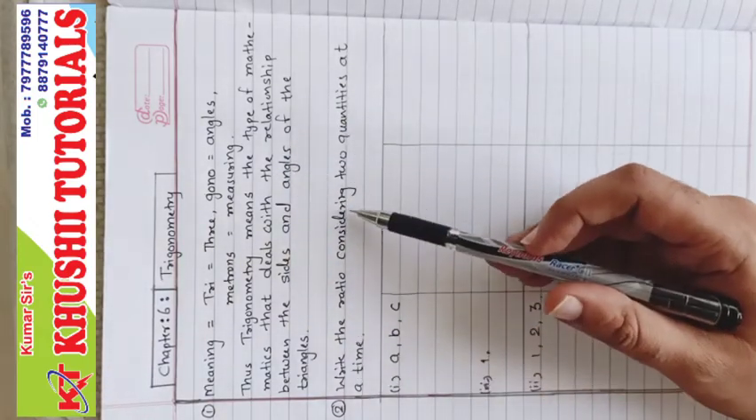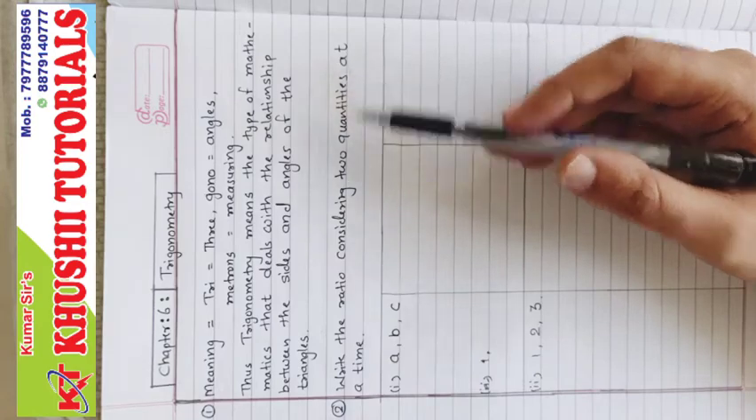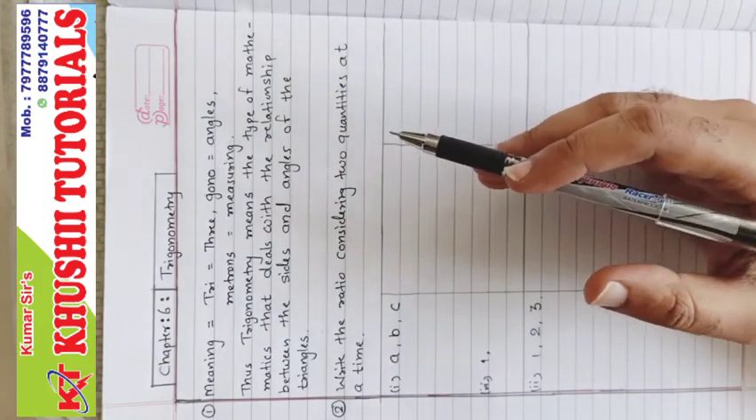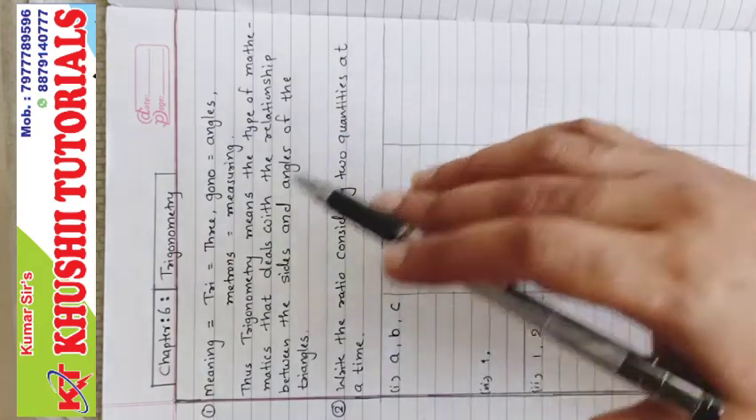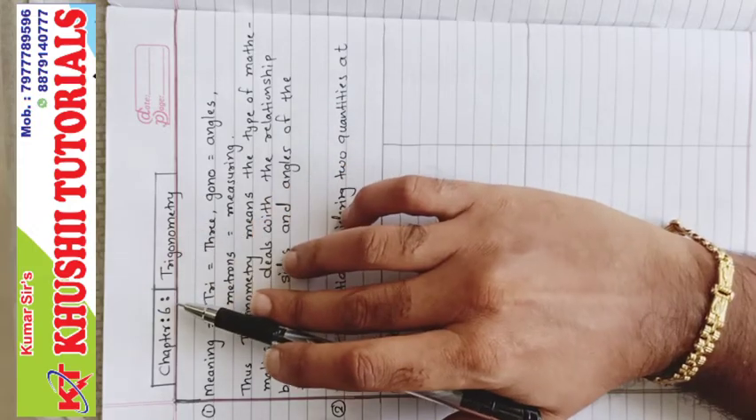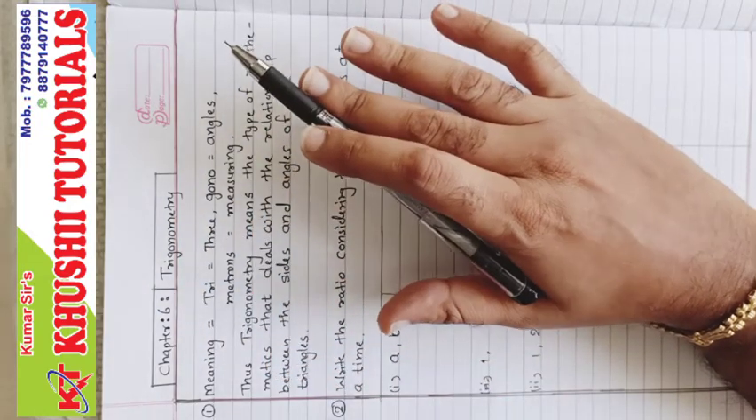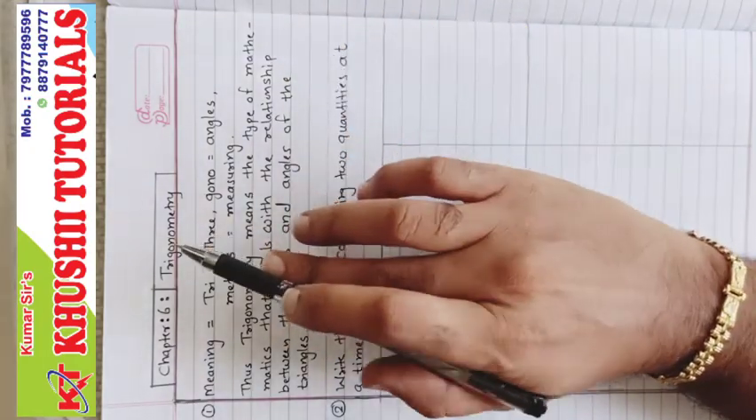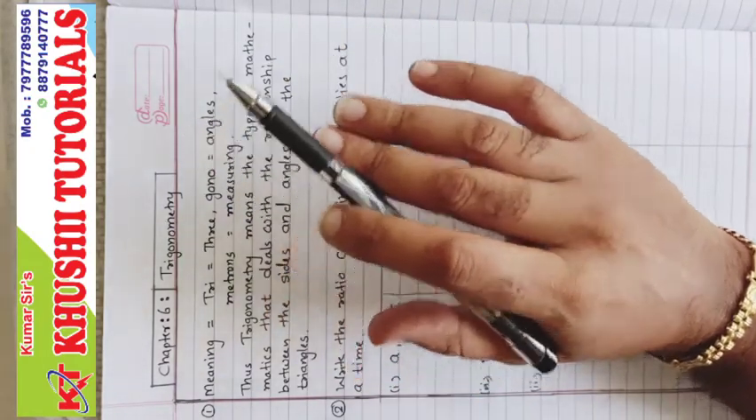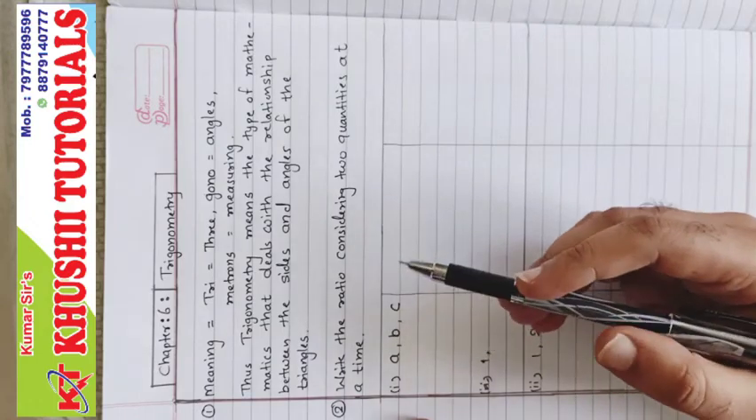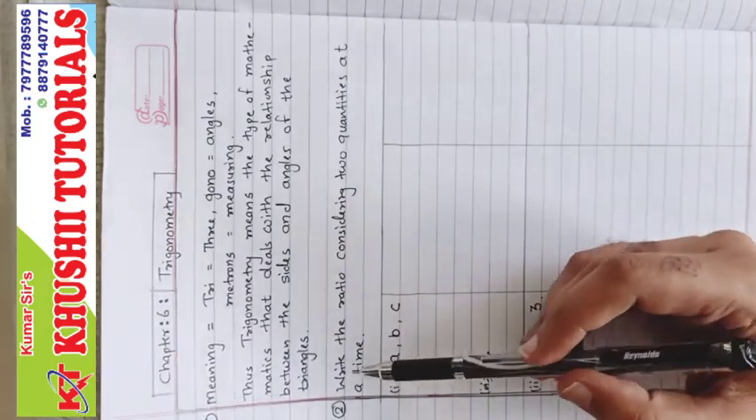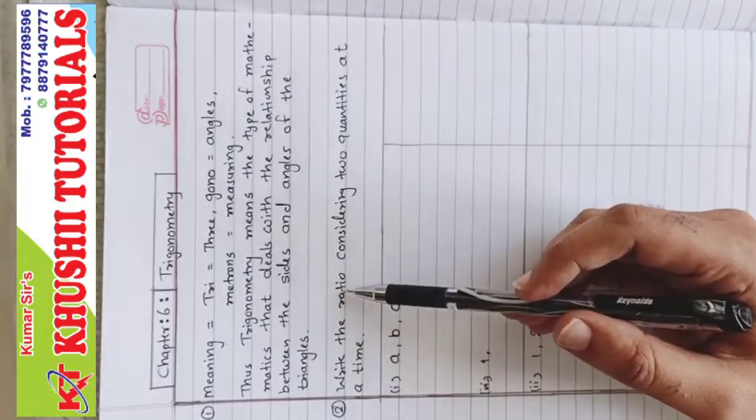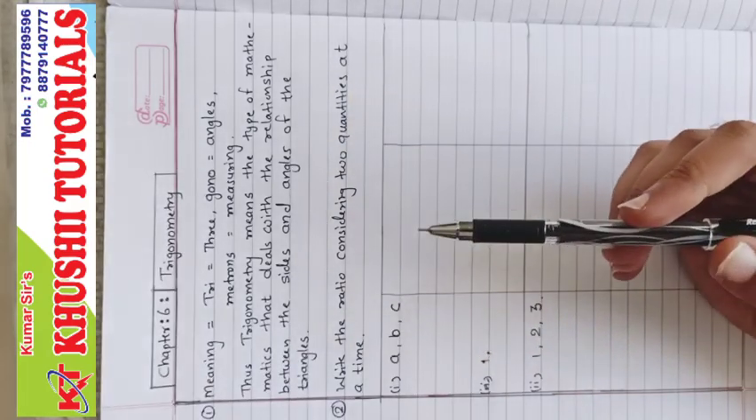Next, write the ratio of considering two quantities at a time. It means now we are learning all the formulas of trigonometry of chapter number 6, which are related to standard 10th. There are many formulas, but only few are there in standard 10th. We will learn only that formula. Before learning the formulas, first you should know the ratio, writing the ratio, considering two quantities at a time.